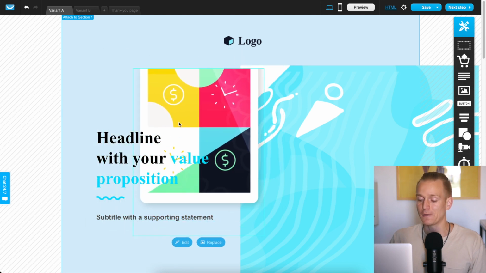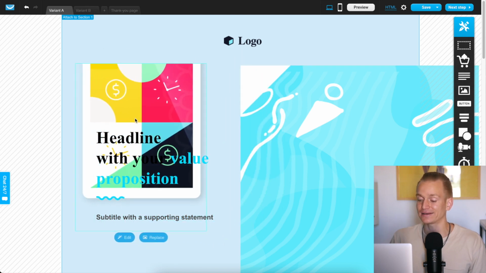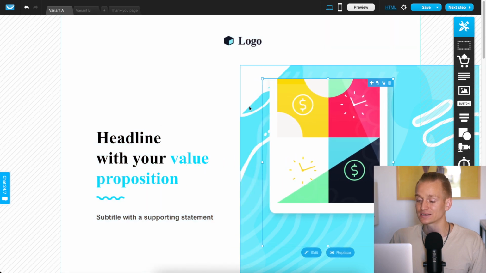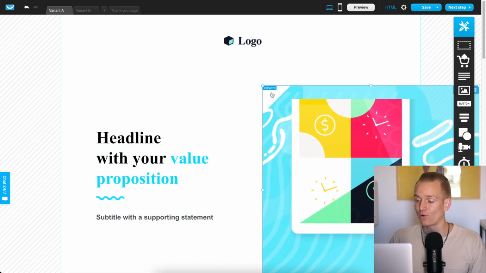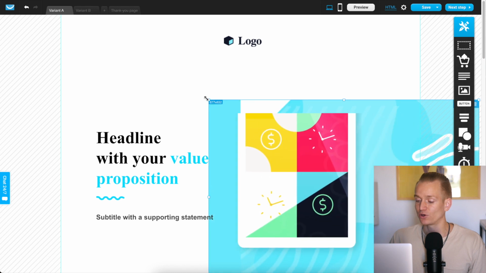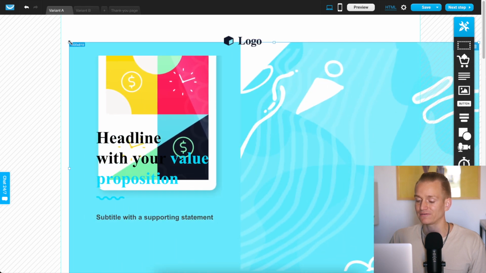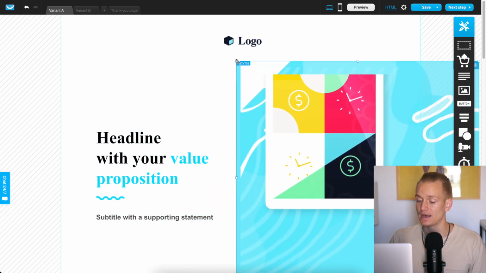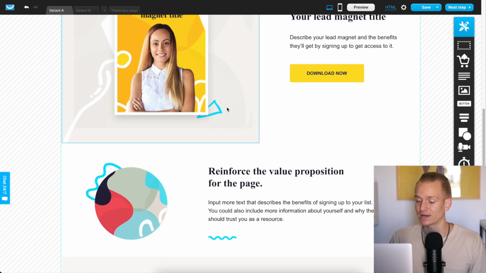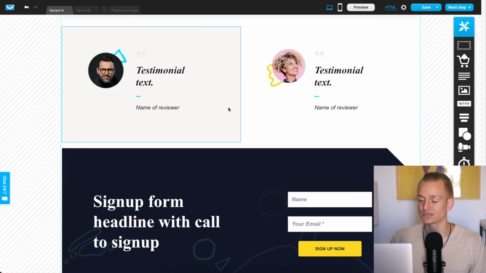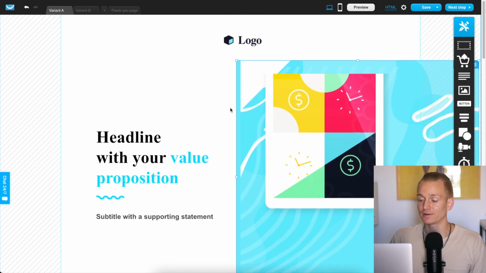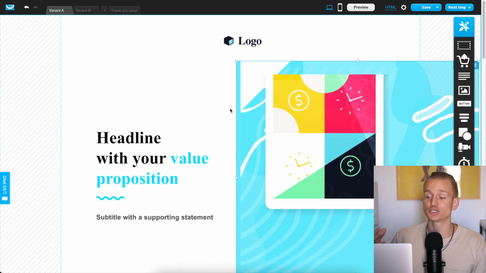I can move it here behind this text, and I can have the text on the top. I can really customize way more how all of this looks like. As you can see here, I can change this whole background wherever I want it to be. So very customizable, and they have some good templates as well. So definitely when it comes to the landing page customization, GetResponse by far is the most advanced.